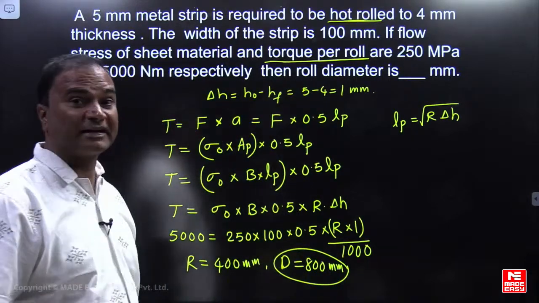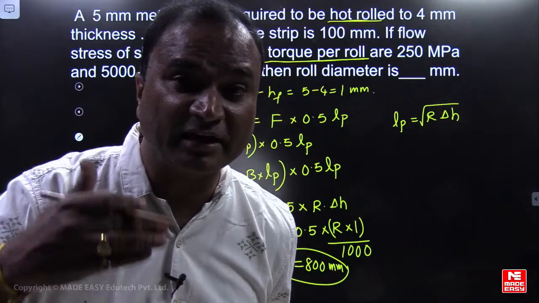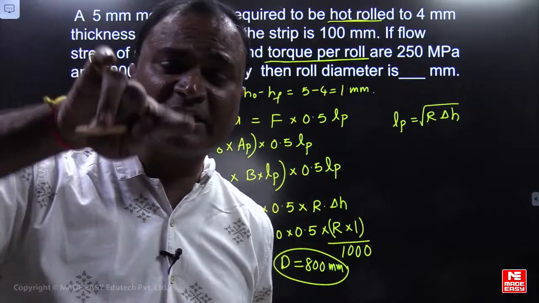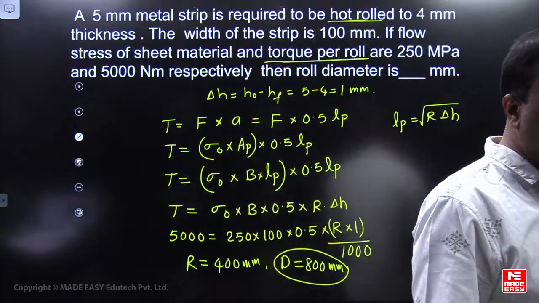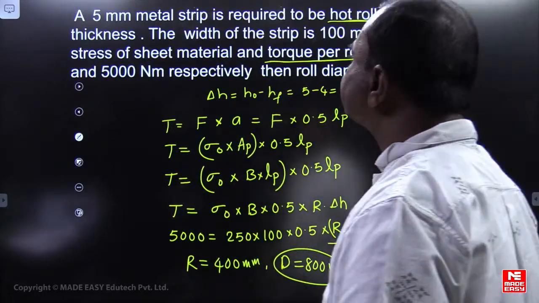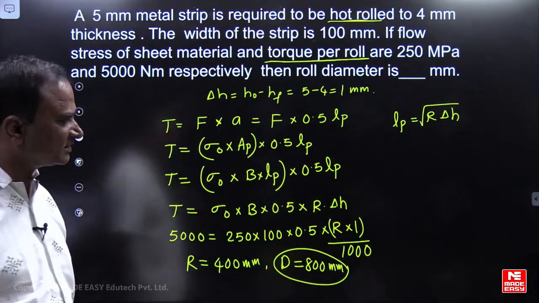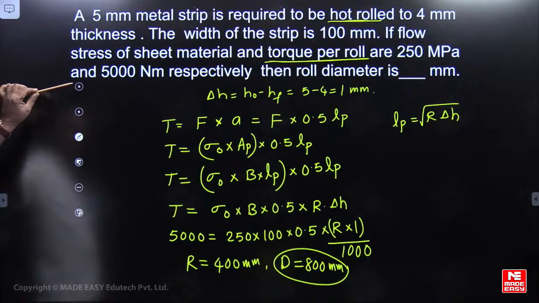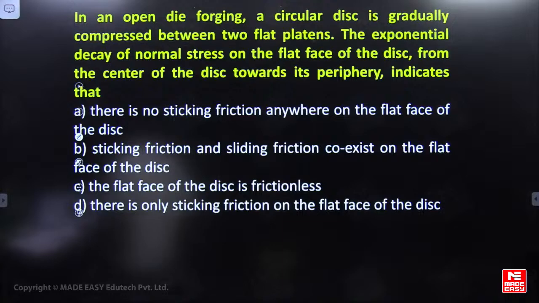Good question. So, the reverse way. Questions are coming: calculate the torque, calculate the roll separating force, calculate the power required in rolling operation. This is one way. The reverse way: when torque is given, how to calculate the diameter? Can you please think reversely? Very good. Numericals you are doing very quickly, no doubt. GATE examination success is this. Check this question once. Already you know this one.